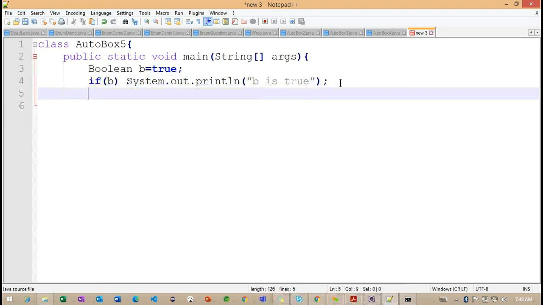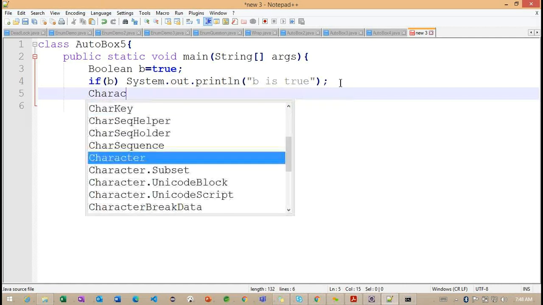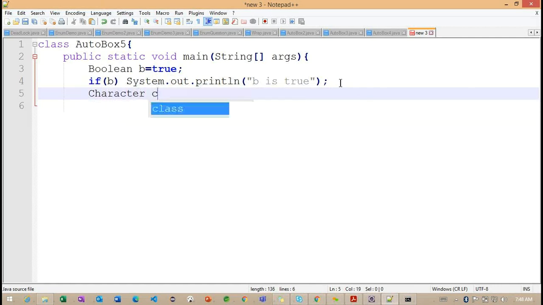Okay, now a character related example we can add here. It is a character CH. CH is equal to small x here.